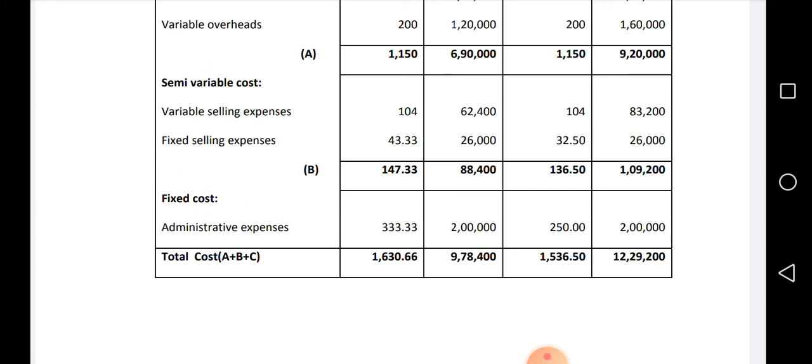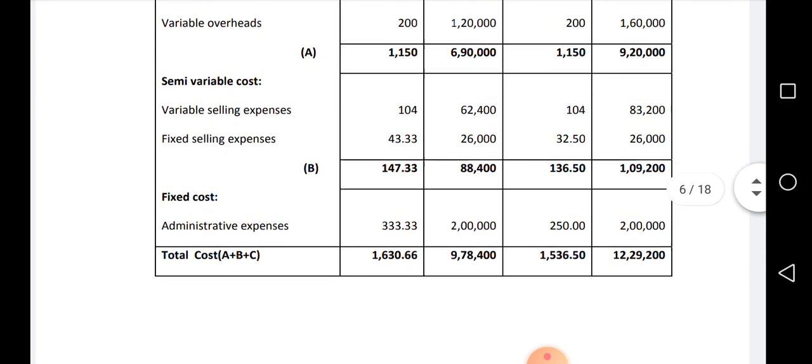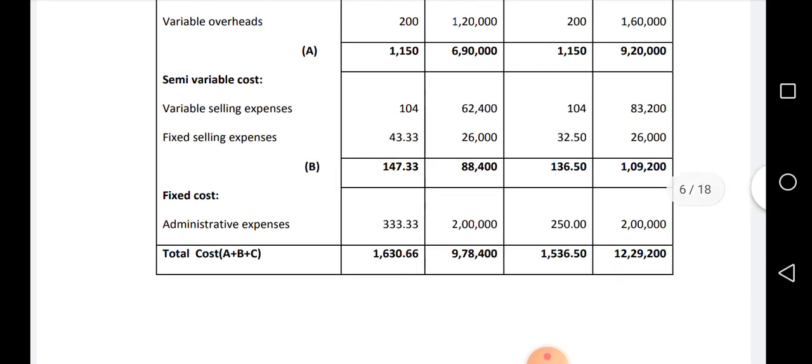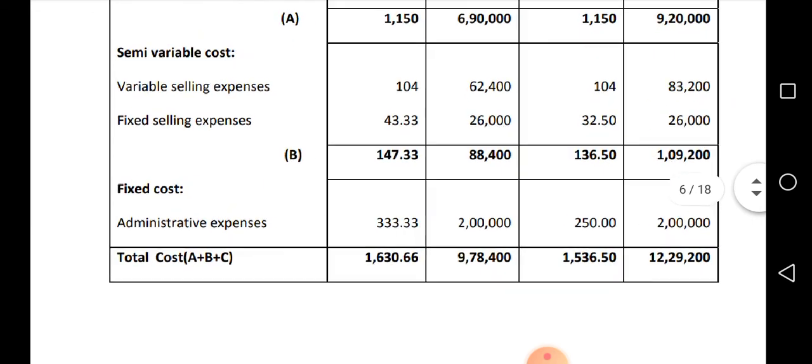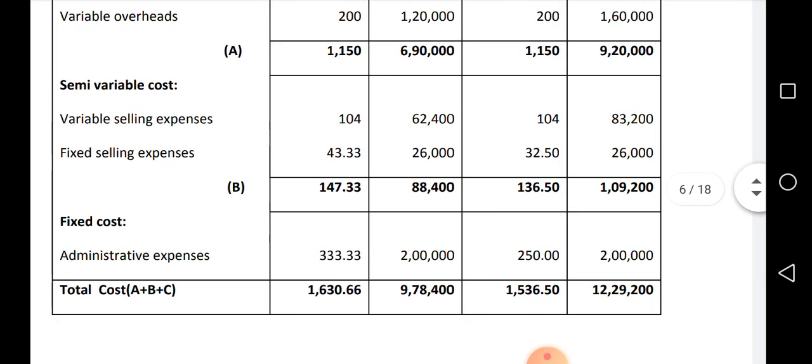Now make all the total columns together: column A, column B, plus the administrative column C. So 1,150 plus 147.33 plus 333.33 gives 1,630.66 per unit. Total cost: 6,90,000 plus 88,400 plus 2 lakhs gives 9,78,400.